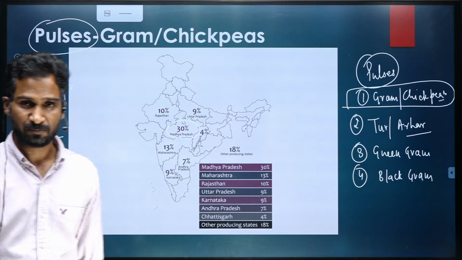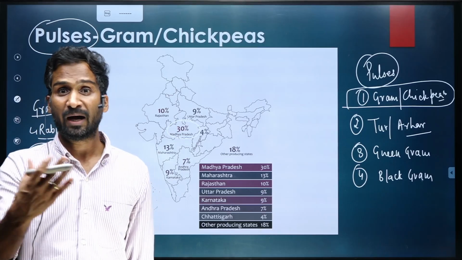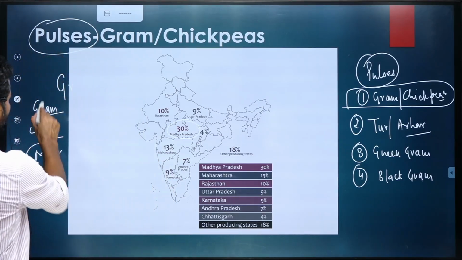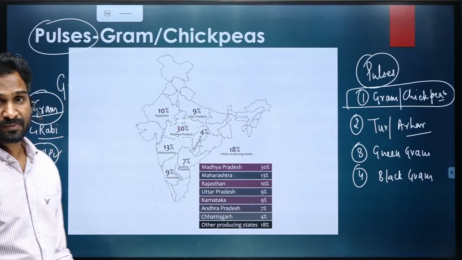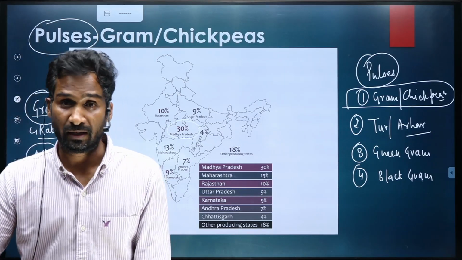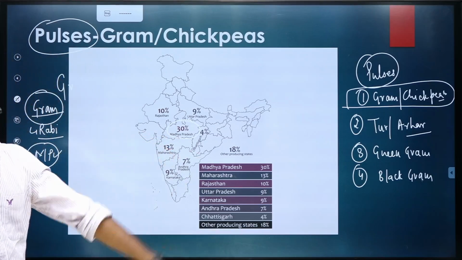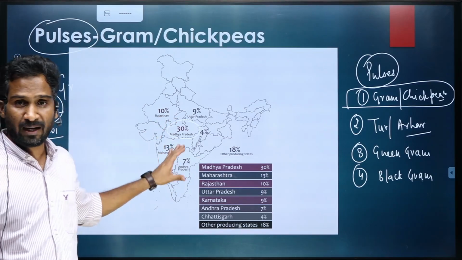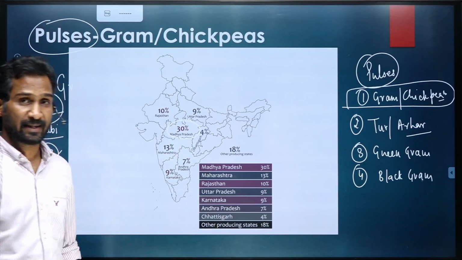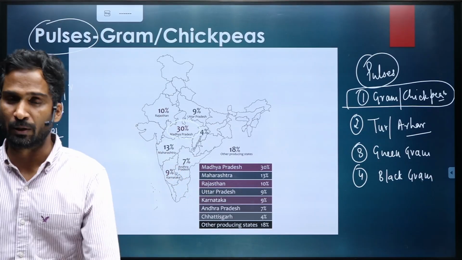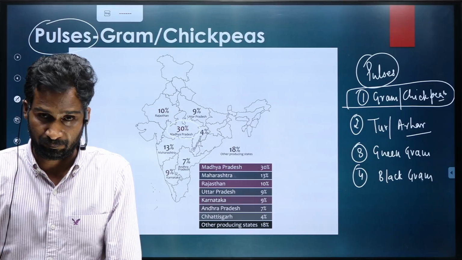MP, Maharashtra, Rajasthan, these are the states where this pulse is produced in large quantity. So the leading producers are MP, Maharashtra, Rajasthan, look at Karnataka. All these are the states where gram is produced in large quantity.